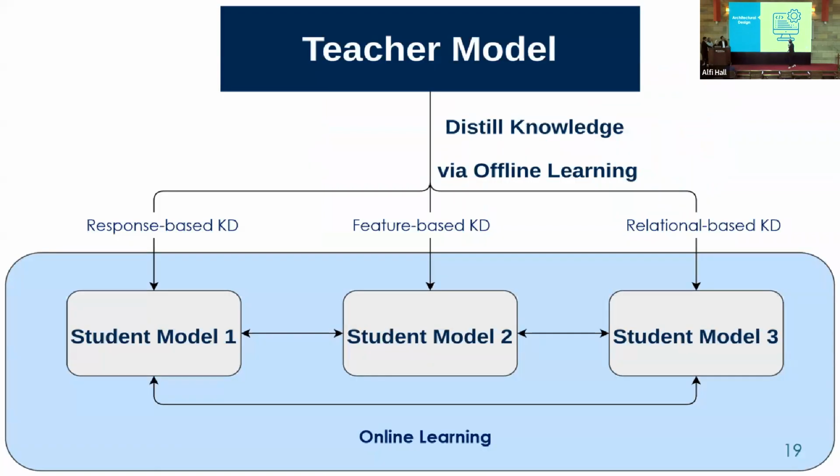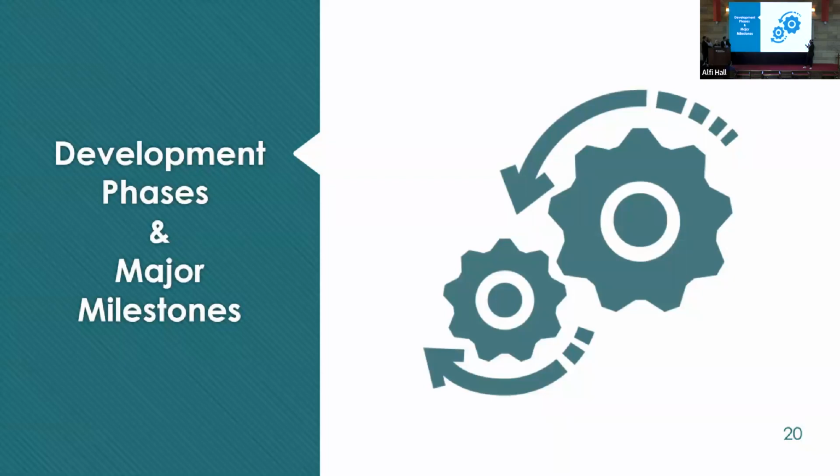So for our architectural design, as you can see here, this is the architectural design of our framework. We aim to have 1 expert teacher model and 3 smaller naive student models. Our training is divided into 2 phases. The first phase is the offline learning, in which we distill a different kind of knowledge into each student. So 1 student is learning response-based, the second is feature-based, and the third is relational-based. And the second phase is online learning, in which the 3 smaller students learn from each other.